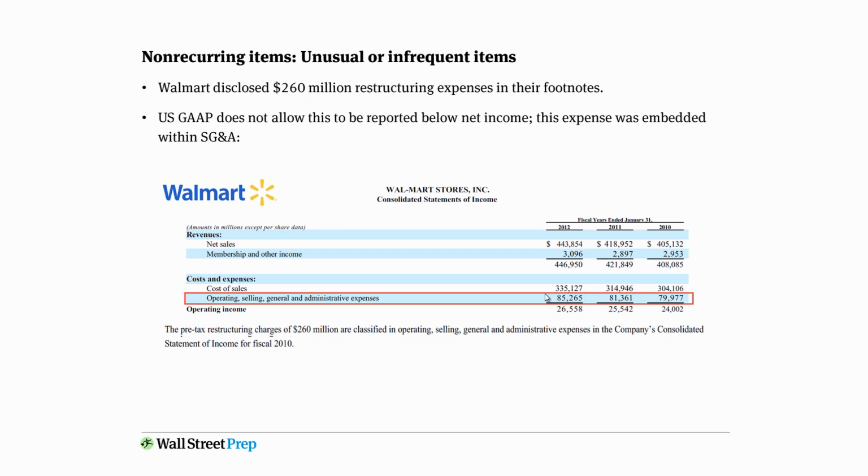Analysts are going to want to look at those operating, selling, general, and administrative expenses as if that $260 million wasn't there. If I was an analyst looking at this, I would say restructuring charges, those probably aren't going to happen too frequently. I should look at this year, this $85.265 billion, and this year I'm going to treat it as if Walmart generated $85 billion flat, because 260 or so is due to this non-recurring item. And that creates that disconnect between what analysts want to see and what FASB requires that companies present under GAAP.